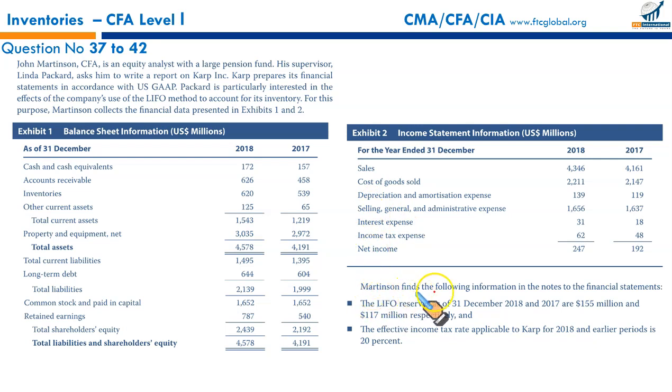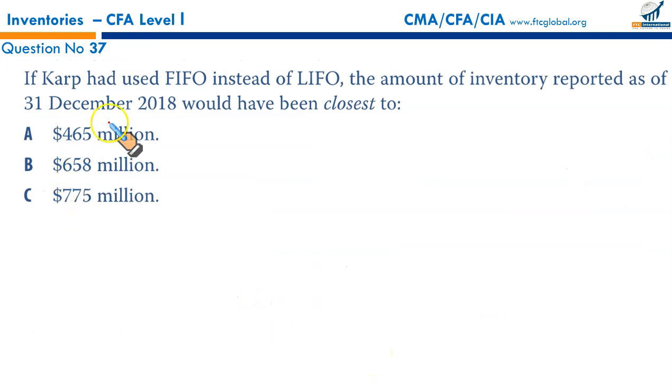Specifically, Martinson finds the following information in the notes to the financial statements. The LIFO reserve as of 31st of December 2018 and 2017 was 155 and 117 million respectively, and the effective income tax rate applicable to CARP for 2018 and earlier period is 20%. First question, if CARP had used FIFO instead of LIFO, it's basically financial statement conversions from LIFO to FIFO.